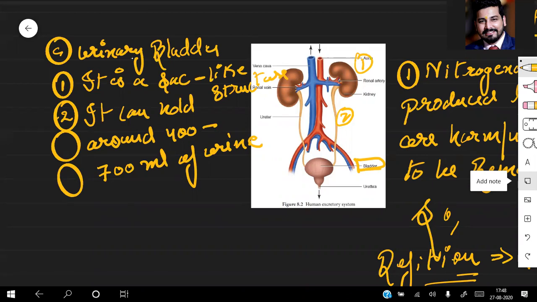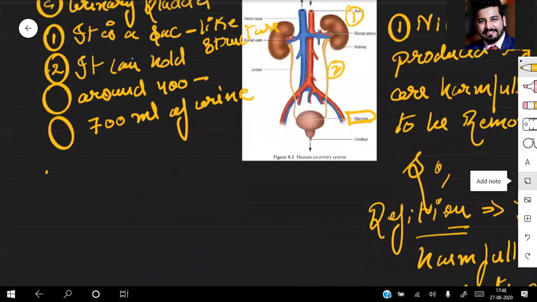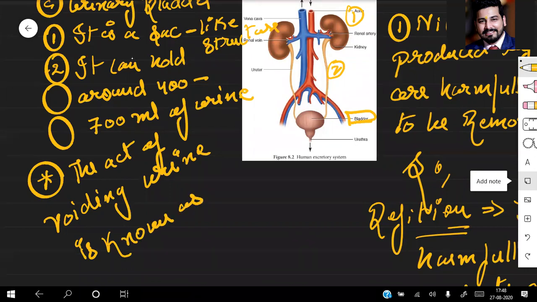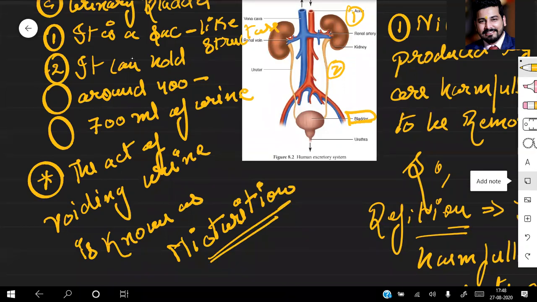What is micturition? The act of passing urine, the act of voiding urine, is known as micturition. Always remember. So this was the third part of your excretory system.